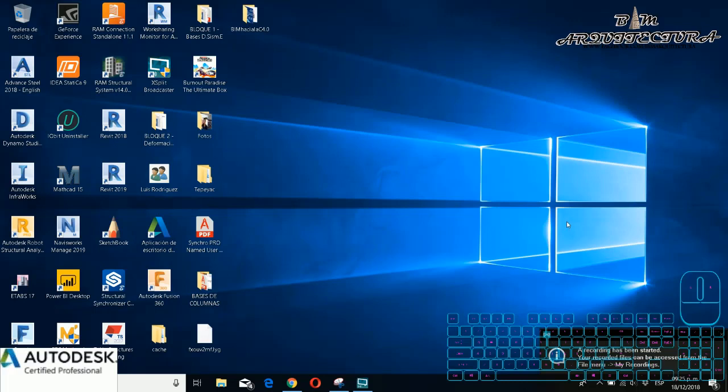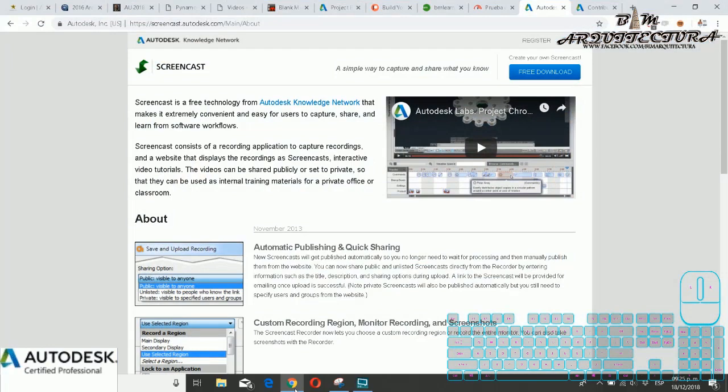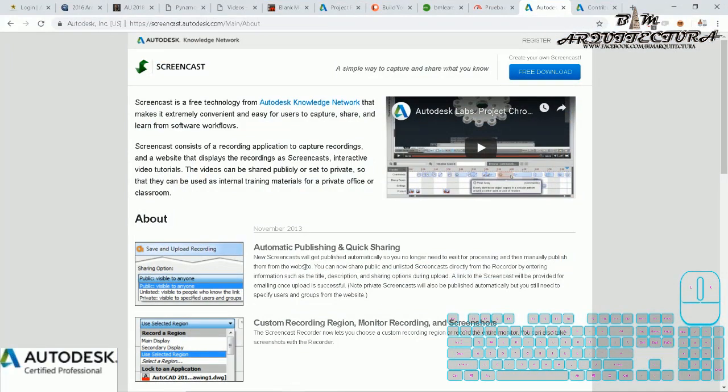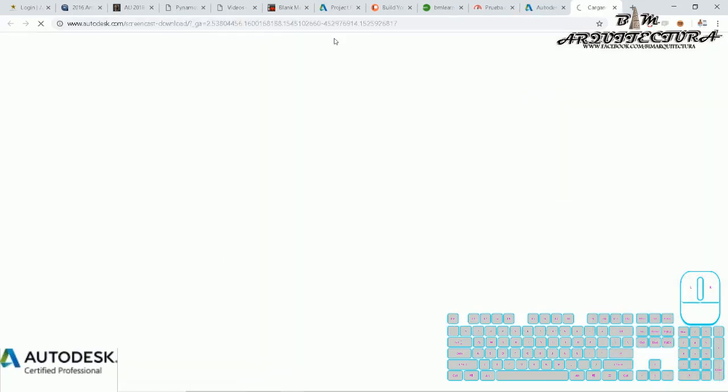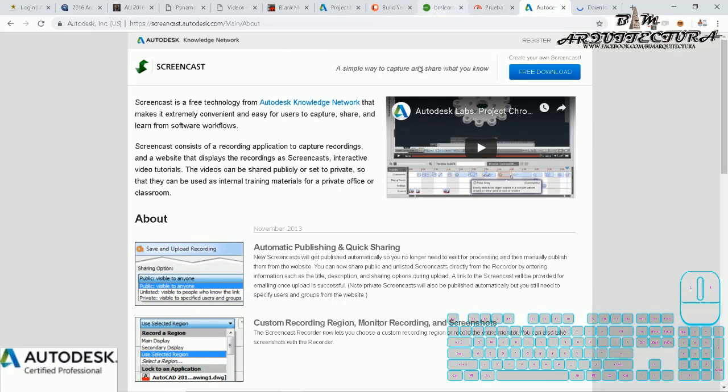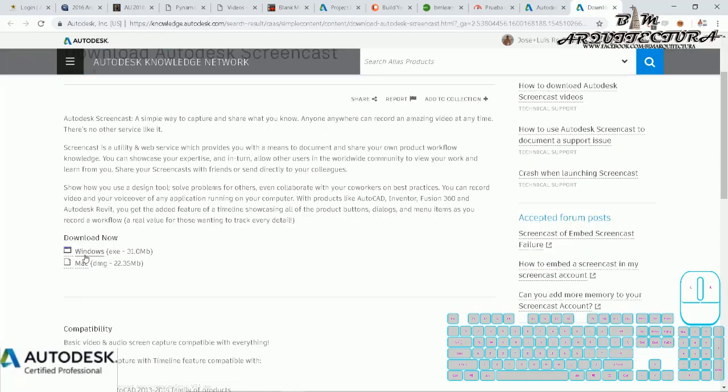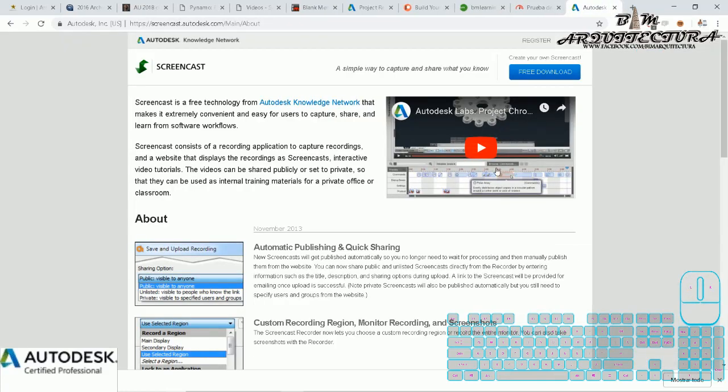I'm from Being Architecture. Today I'd like to show you a new software to record the screen. The name is Screencast from Autodesk. It's free. If you want to download it, you only click on free download, and then the Autodesk Knowledge page appears. If you have Windows or Mac, you only need to click on the corresponding software.